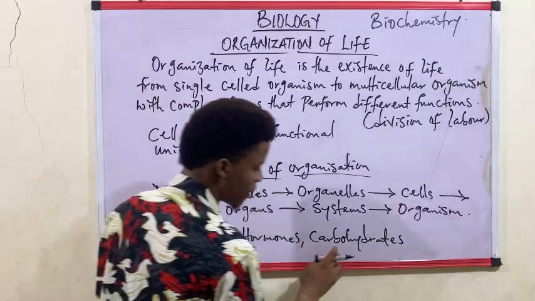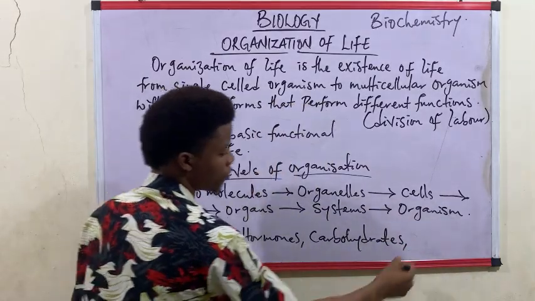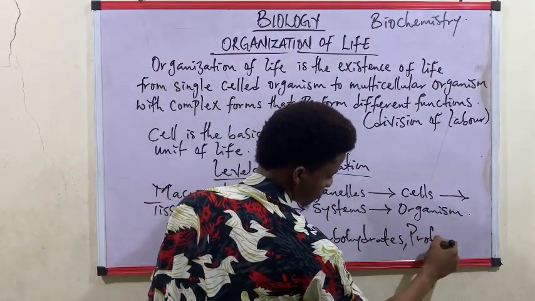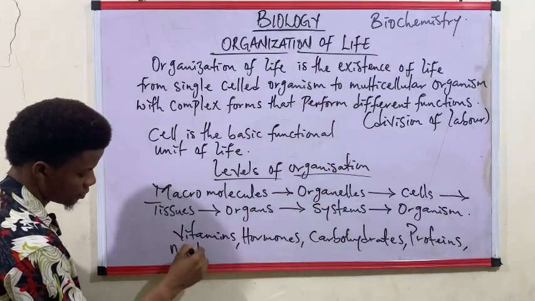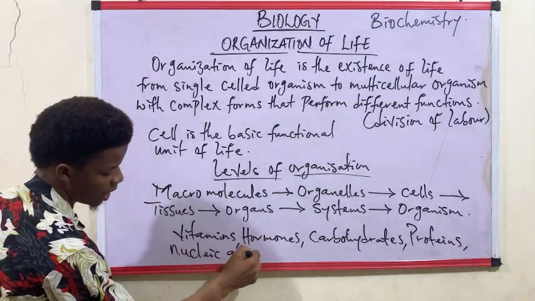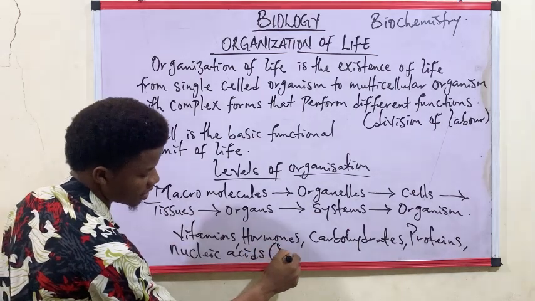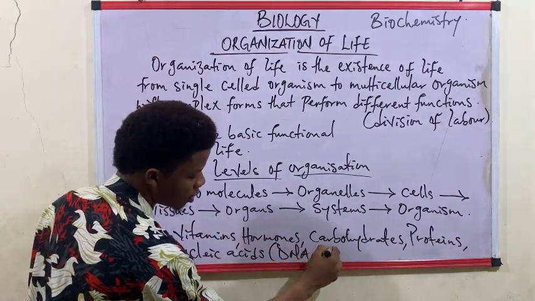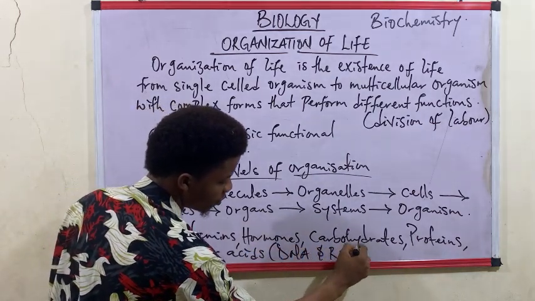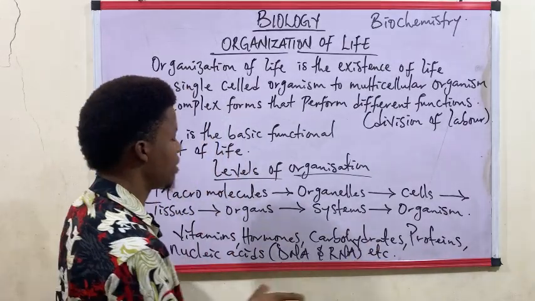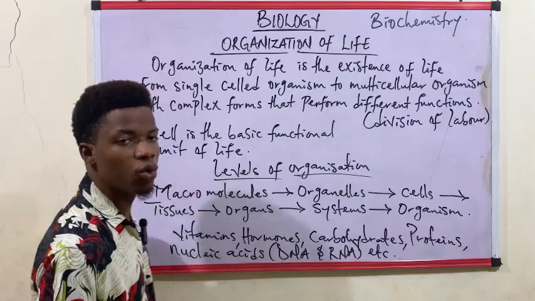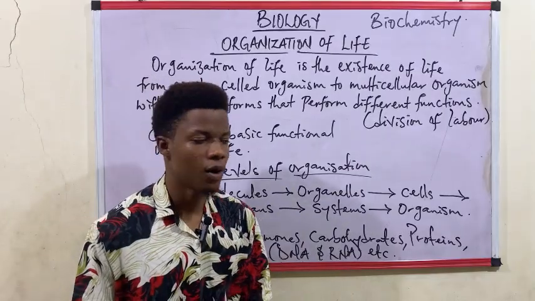We have proteins. We have the nucleic acids as well. What are examples of the nucleic acids? DNA and RNA. Then we also have others. So these are the macromolecules of life.